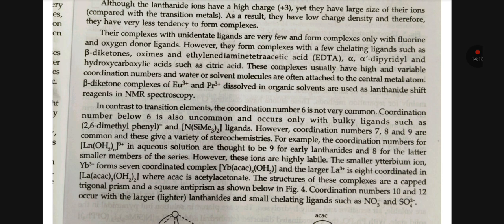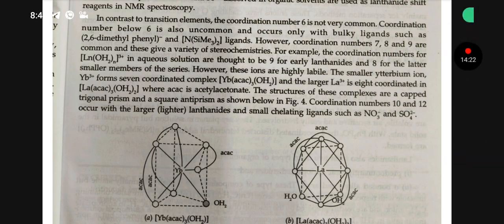in NMR spectroscopy. In contrast to transition elements, coordination number 6 is not very common. Coordination numbers below 6 are also uncommon and occur only with bulky ligands. However, coordination numbers 7, 8, 9 are common, and they show a variety of stereochemistries.